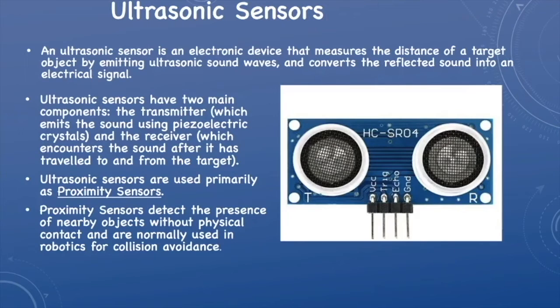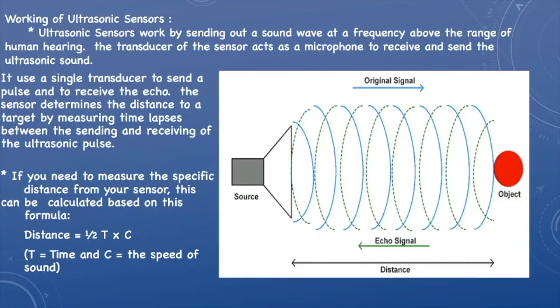Another important IoT sensor is the ultrasonic sensor. An ultrasonic sensor is an electronic device that measures the distance of a target object by emitting ultrasonic sound waves and converts the reflected sound into an electrical signal. In IoT, we mostly use proximity sensors and ultrasonic sensors. Proximity sensors detect the presence of nearby objects without physical contact and are normally used in robotics for collision avoidance.